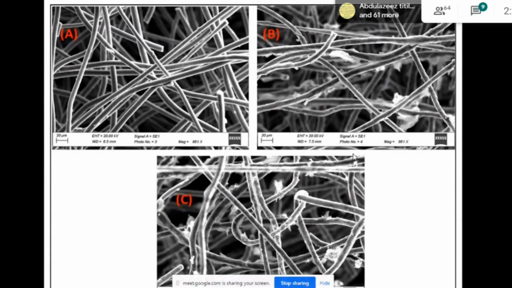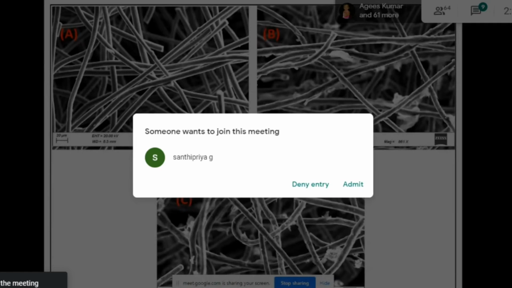The same image clearly shows that the hollow cylindrical tubular filament structure of the carbon fiber is widened due to the coating of conducting polymer over it, with an increase of 50 to 60 nanometers.